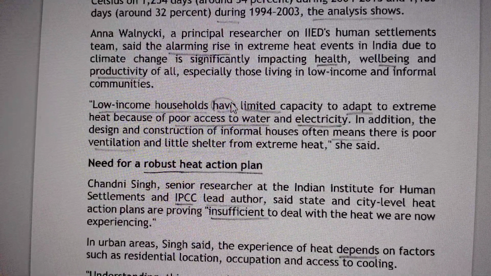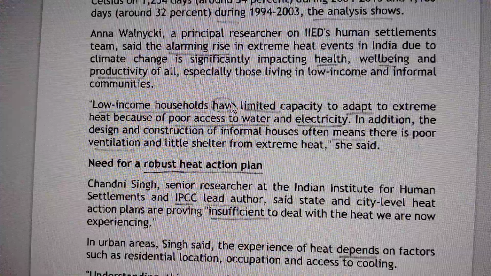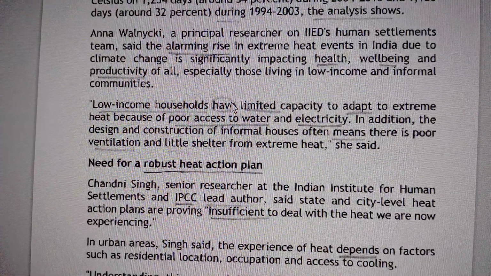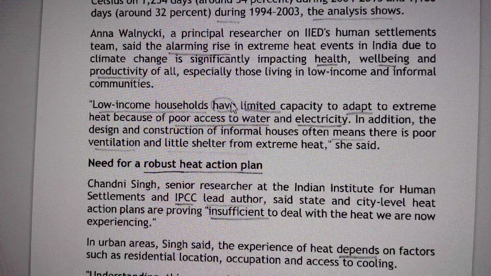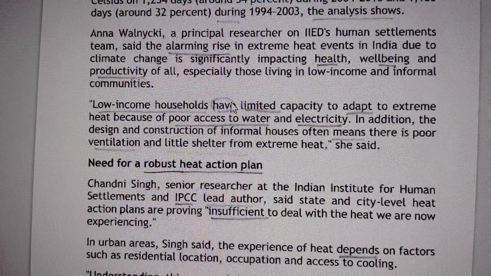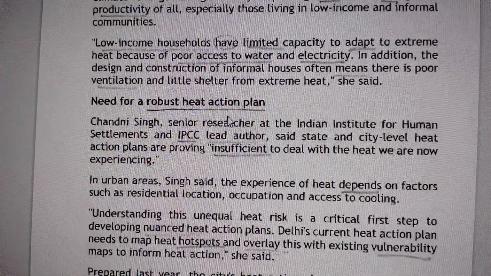Alarming rise means it's a warning rise. It's rising by leaps and bounds. So alarming rise means a dangerous signal. Alarming rise in extreme heat events in India due to climate change is significantly impacting health, well-being, productivity of all, especially those living in low income and informal communities.